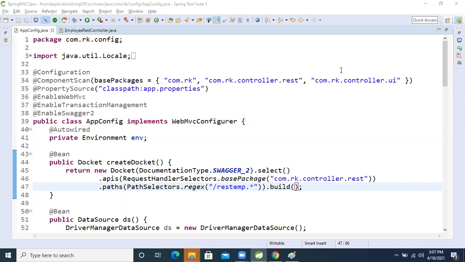Swagger implementation. So now, guys, let's run our application and we will see that.